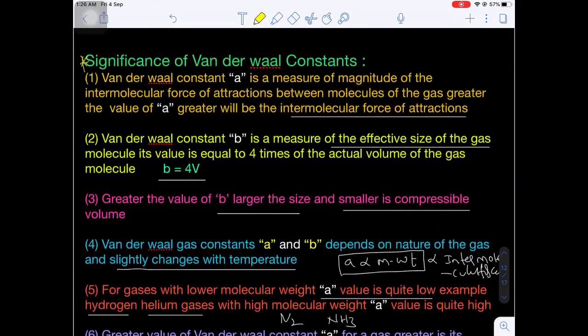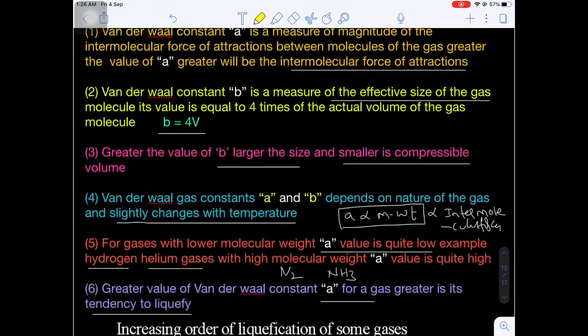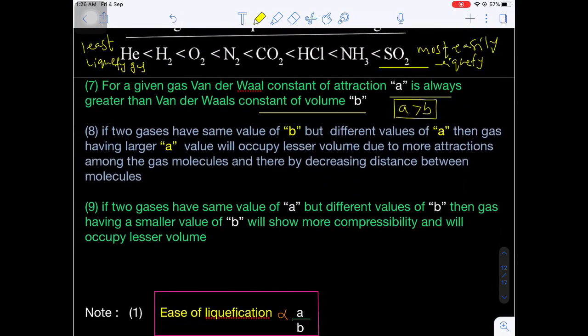Okay. Now come to the next point. Suppose two gases have the same value of van der Waals constant b and different values of van der Waals constant a. Then the gas having the larger a value has what meaning? More intermolecular force of attraction.